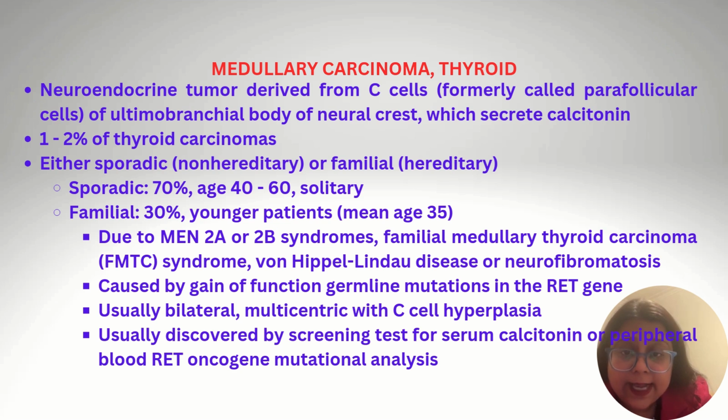The familial ones can be due to multiple syndromes like MEN2A, MEN2B syndromes, familial medullary thyroid carcinoma syndrome, von Hippel-Lindau disease, or neurofibromatosis. It is caused by gain of function germline mutations in the RET gene. These are usually bilateral, multicentric with C cell hyperplasia, and are usually discovered by screening tests for serum calcitonin or peripheral blood RET oncogene mutational analysis.